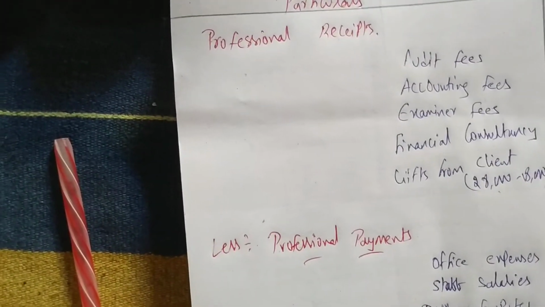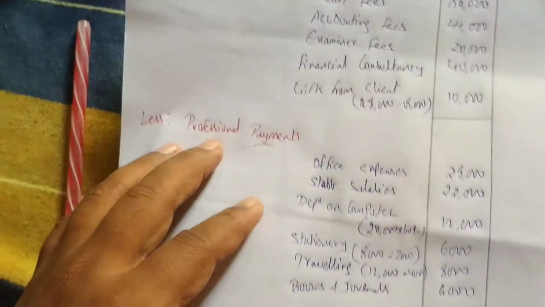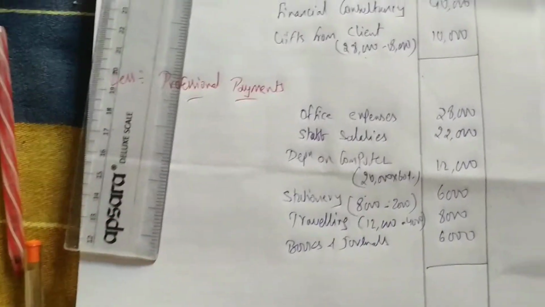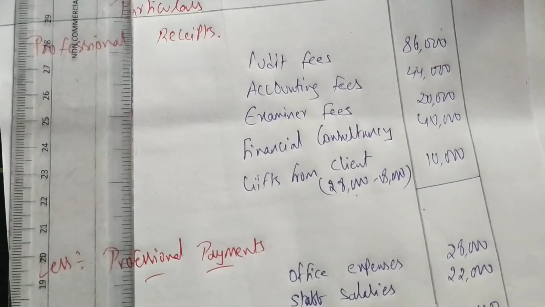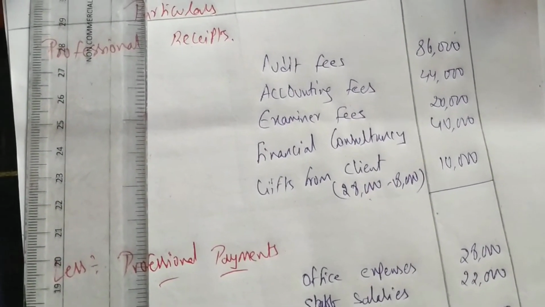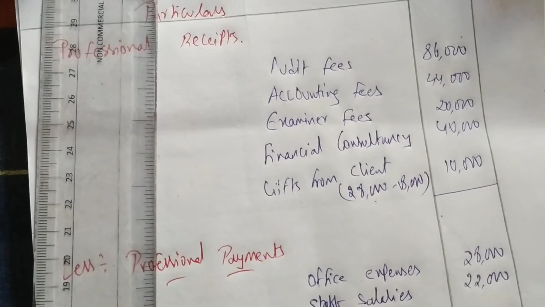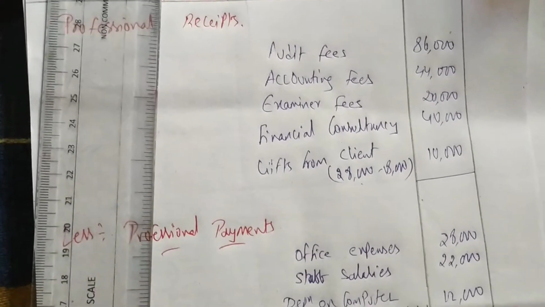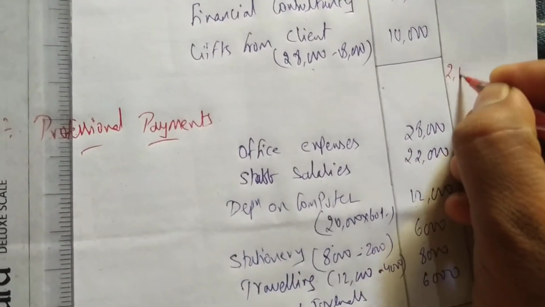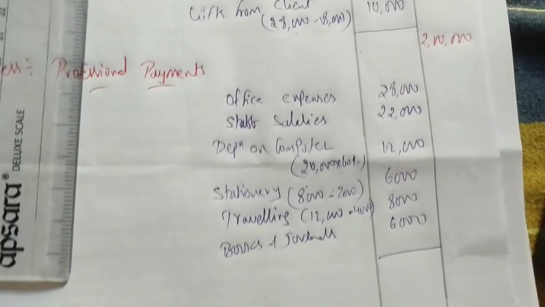Now we have to do the additions. First we'll do total receipts. 86,000 plus 44,000 plus 20,000 plus 40,000 plus 10,000. So we are getting total receipts as 2 lakh rupees. From that again we have to deduct expenses.